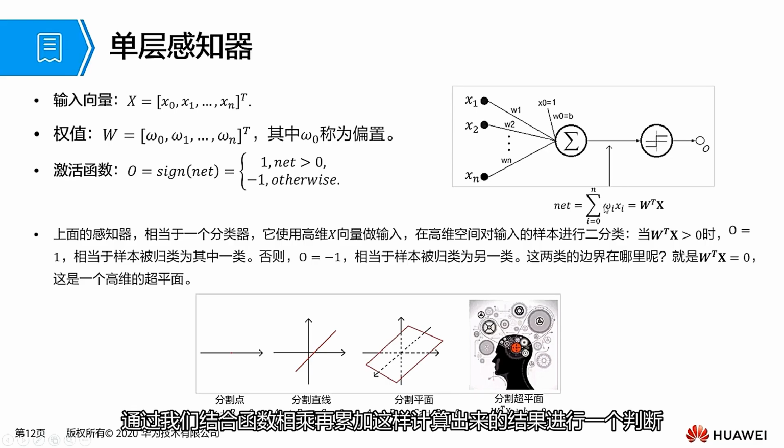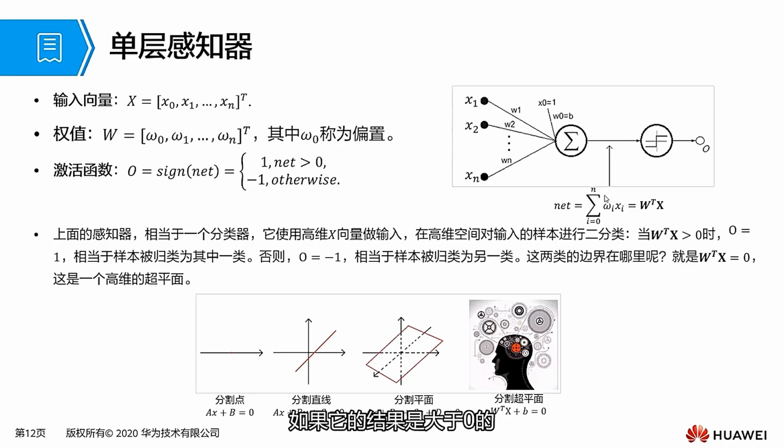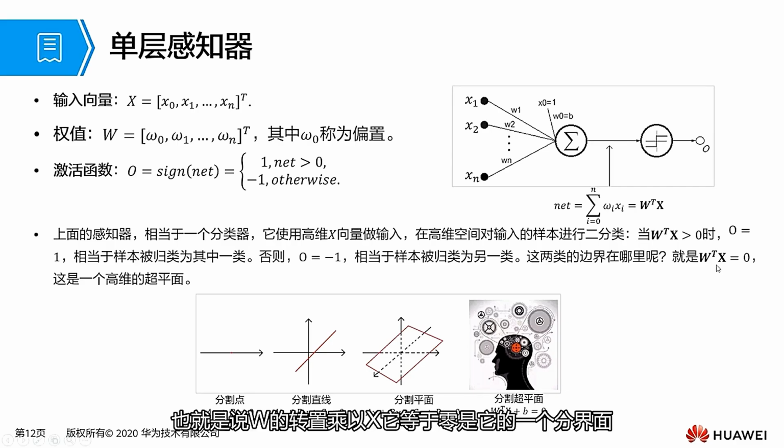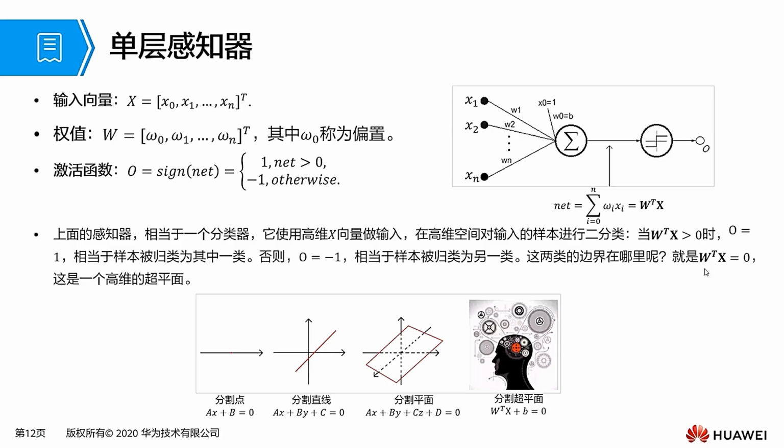When we are doing classification, please note that we use 0 as the boundary point. In other words, W transpose multiplied by X equals 0 is the decision boundary. If we deal with one dimension, drawing a line segment, its boundary point is actually a point that splits the segment. In two-dimensional space, the classification has a segmentation interface that is a straight line; in three dimensions, it is a plane. If our data is in high dimensions, it is just a high-dimensional hyperplane.